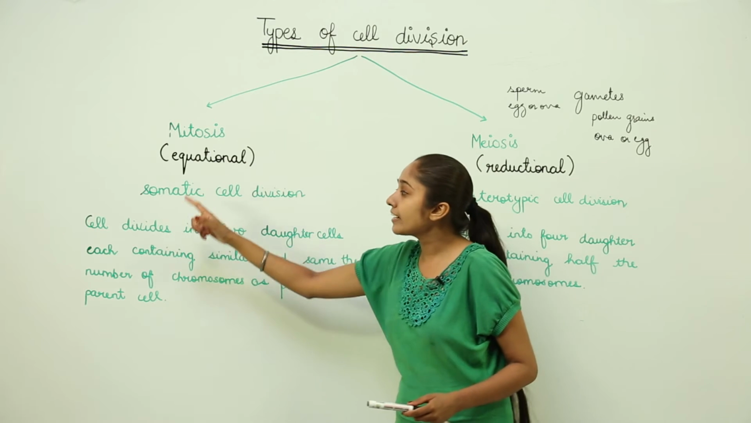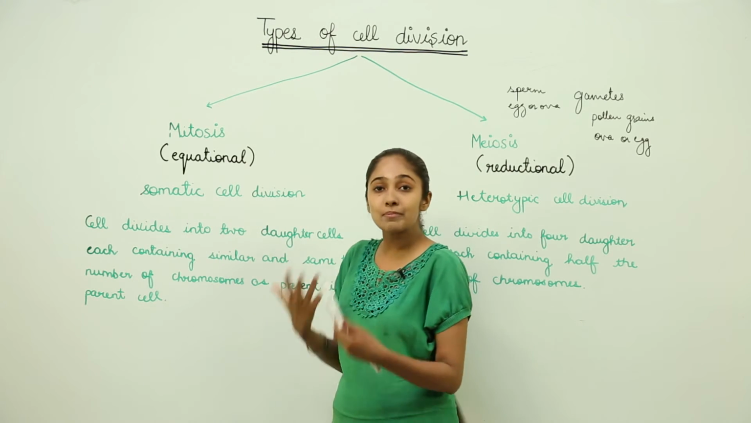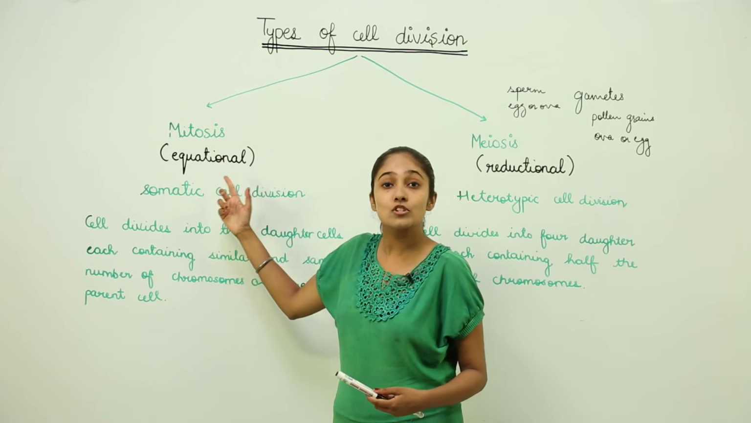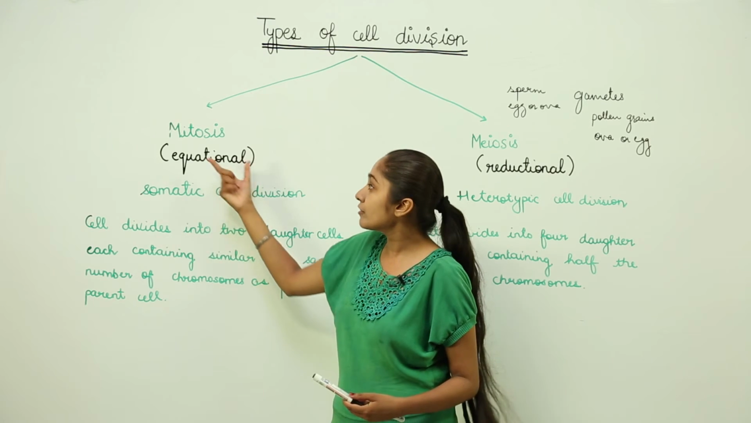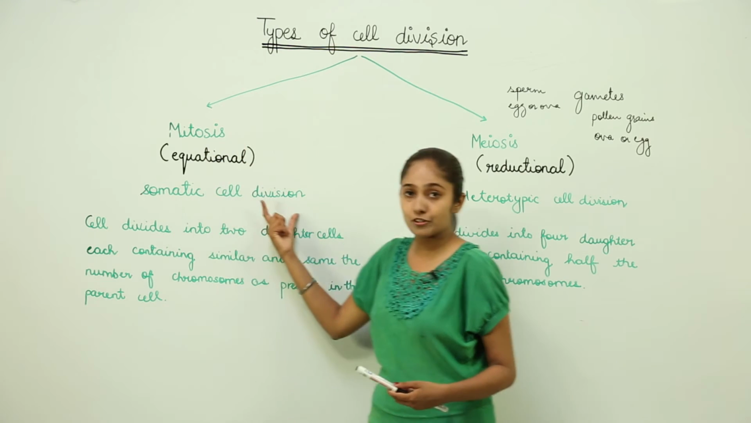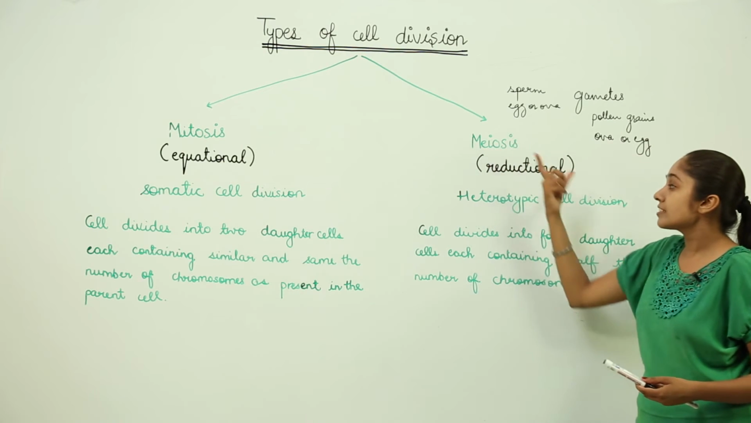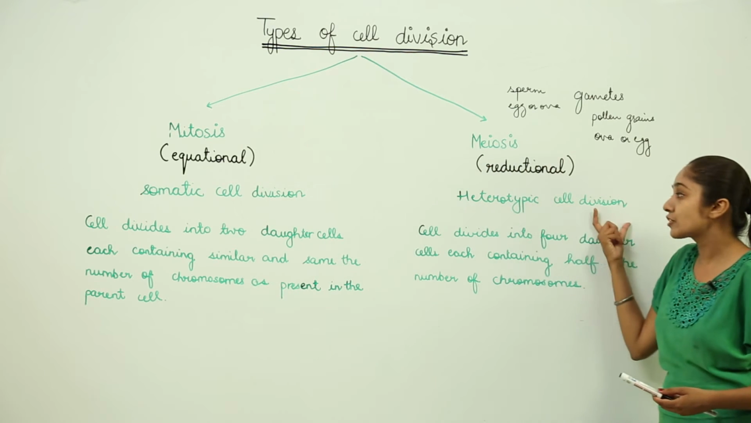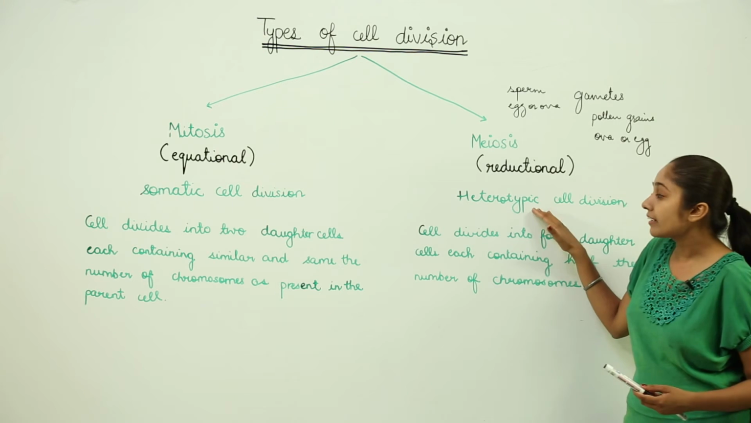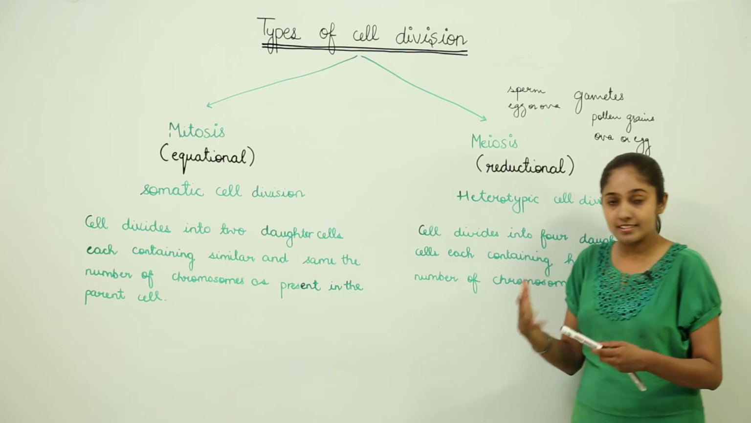Now you can understand somatic cell division means why? Because it is taking place in case of the somatic cells of a body. That is why we call mitosis as somatic cell division. Now in case of meiosis, it is also known as heterotypic cell division. Why? That you will understand by reading the definition of what is happening here.